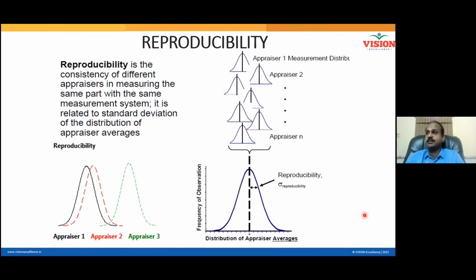Who is going to help me read out the reproducibility? Reproducibility is the consistency of different appraisers in measuring the same part with the same measurement system. It is related to the standard deviation of the distribution of appraiser averages. Now it is different appraisers.